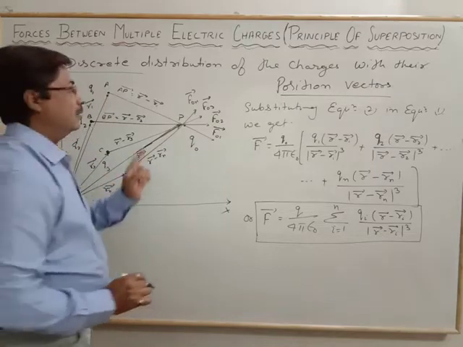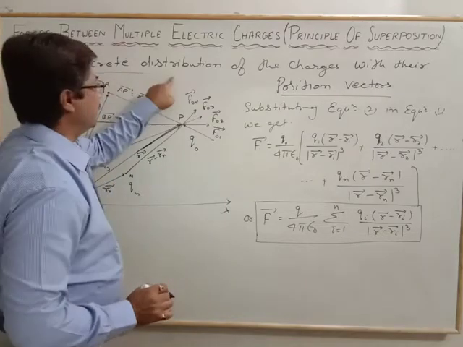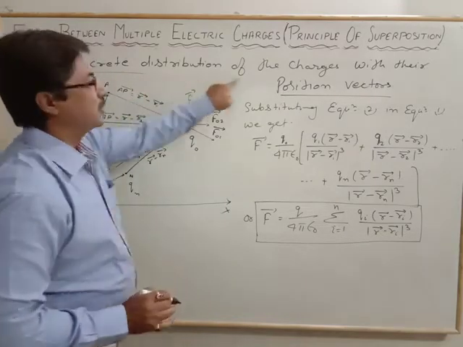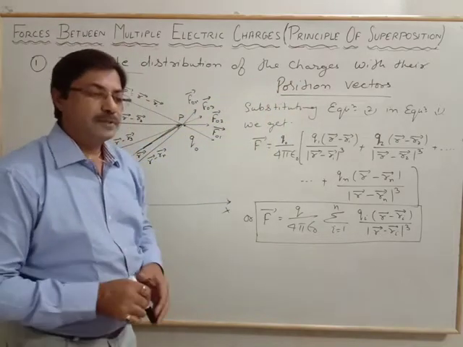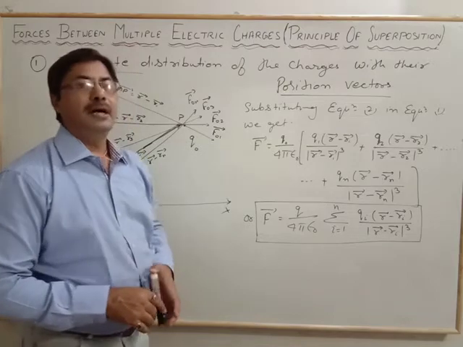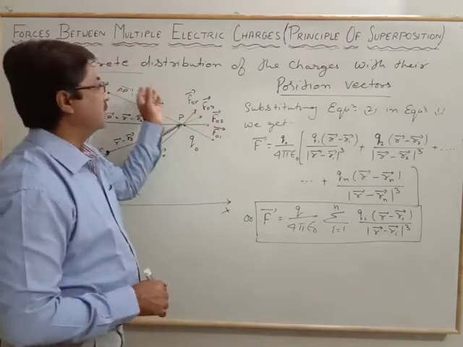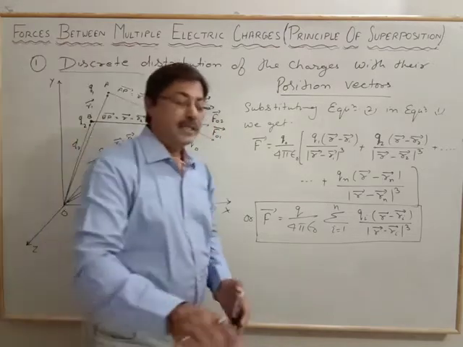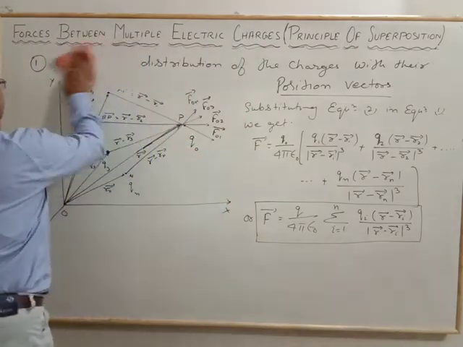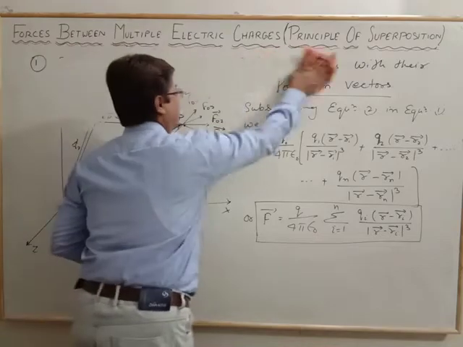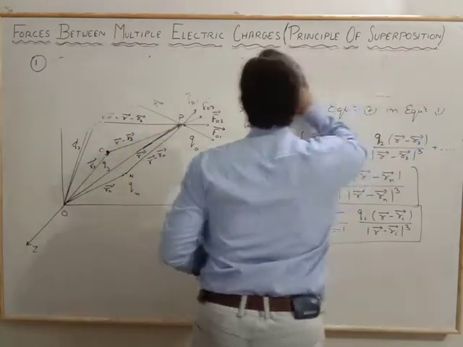So the first way we have seen is the discrete distribution of the charges, and there we observed with the position vector. Now the next one is the continuous distribution of the charges.